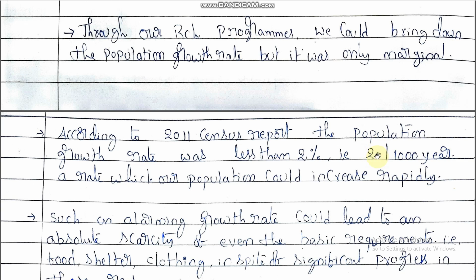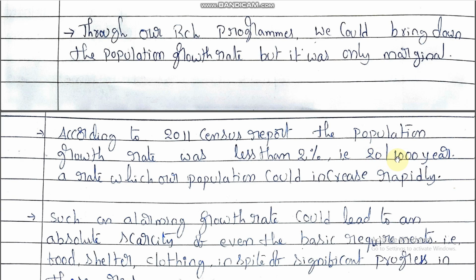Look here, how much the population increases rapidly. So per 1000, 20 members are added.